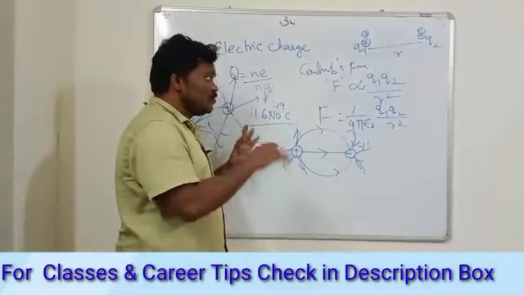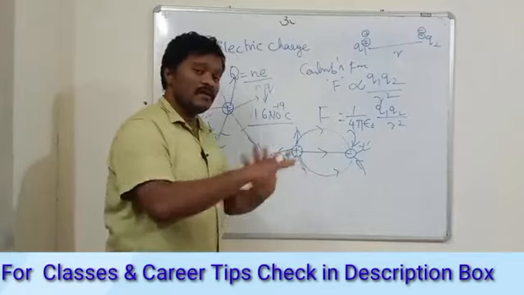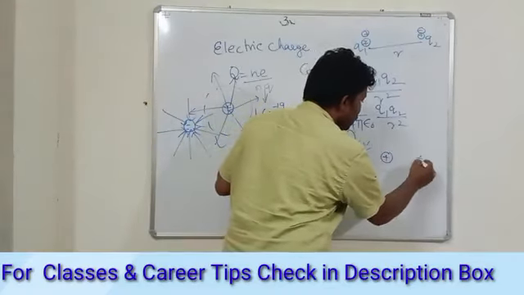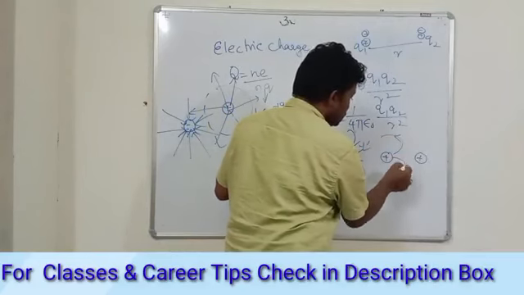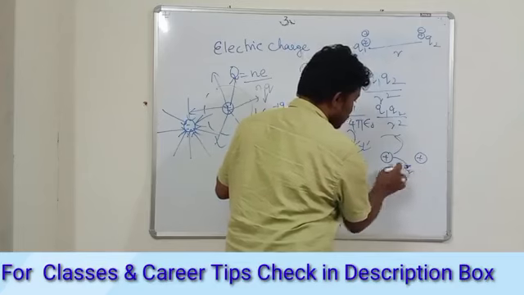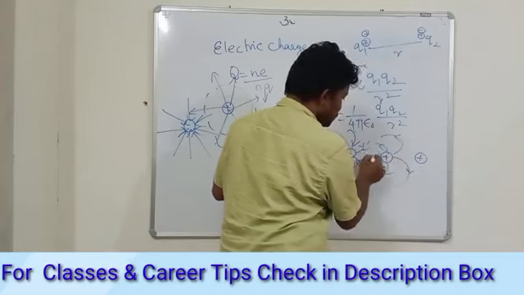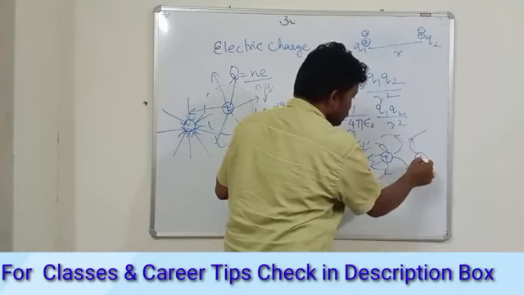Suppose you have two similar charges, plus and plus. The field lines simply go away from each other. Because of the repulsive forces, the field lines will not meet.